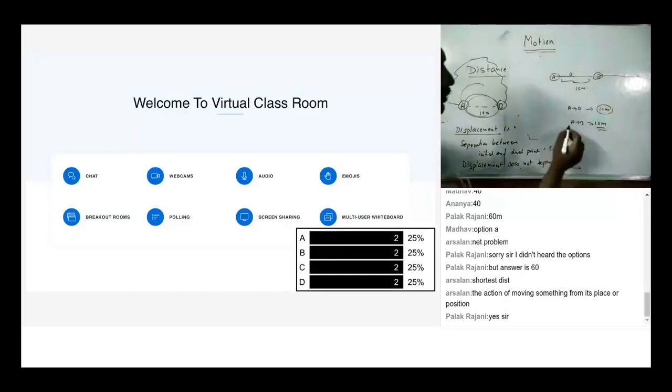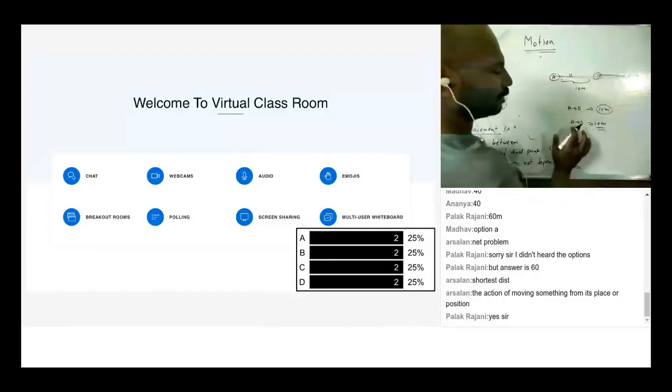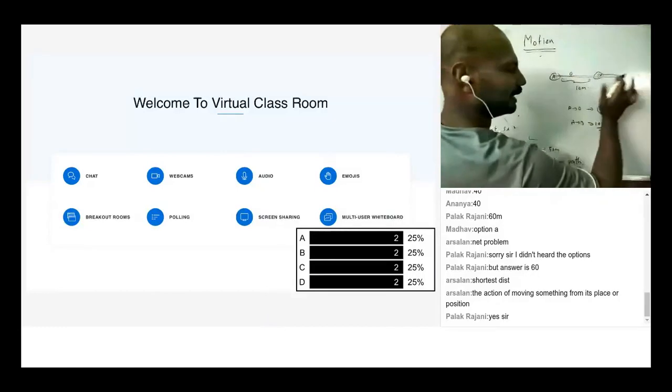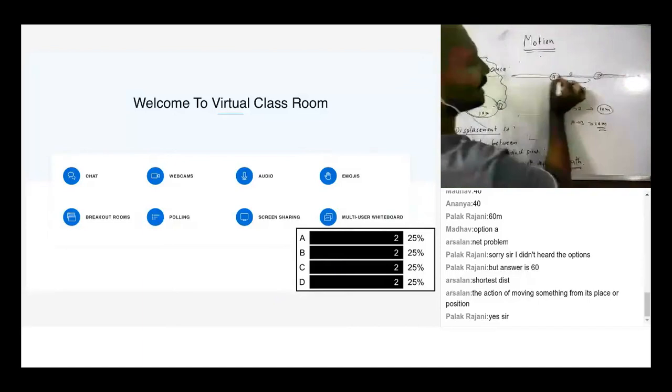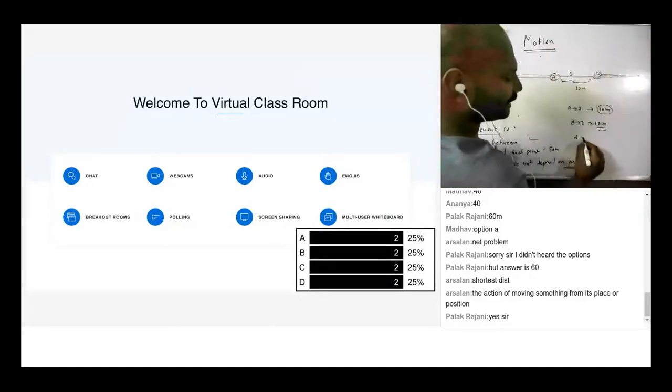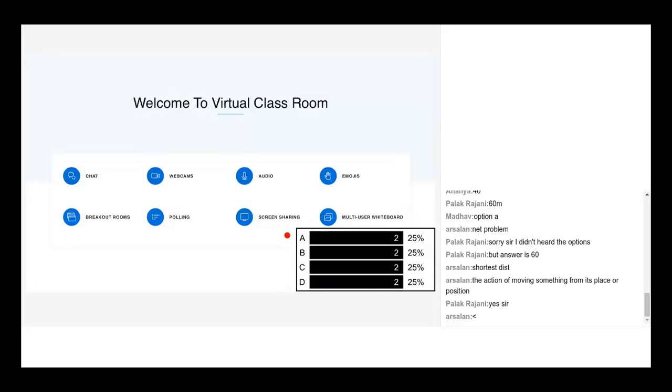So let's say it goes from A to B, like it goes like this and comes back. Then what is the distance? The whole thing. This is greater than 10 meters. So let's say it goes like this and comes back. Even in that case, it is greater than 10 meters. What is happening here is, if the person goes from A to B, the distance is 10 meters. He goes beyond B and comes back, distance is greater than 10 meters. If he goes back and goes to B, again the distance is greater than 10 meters.